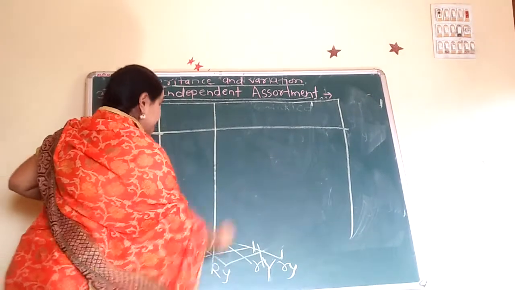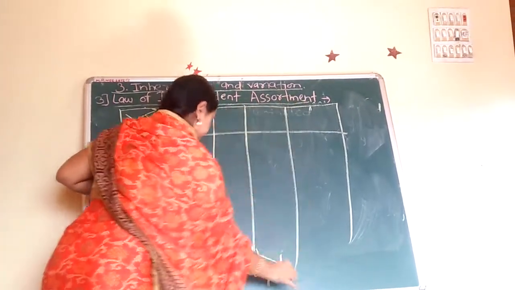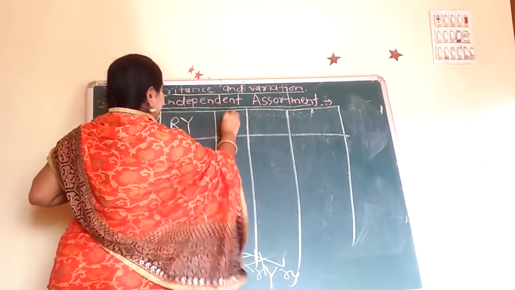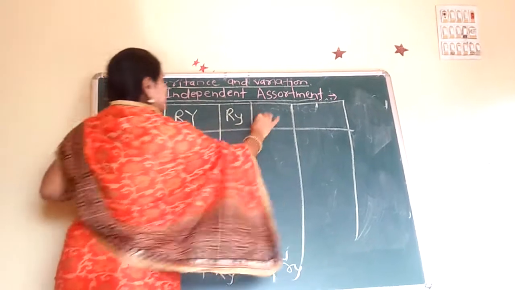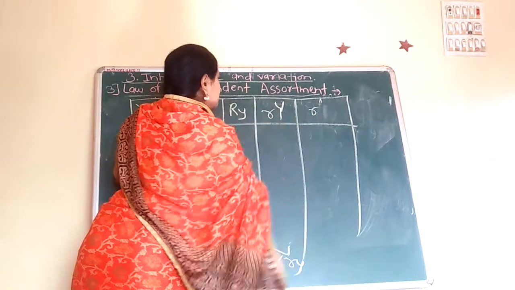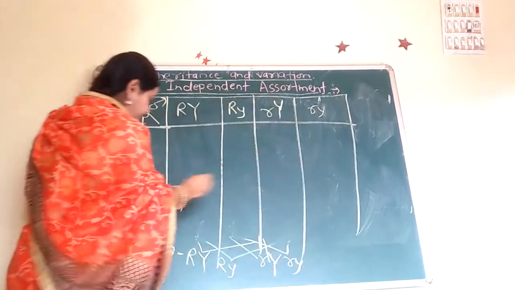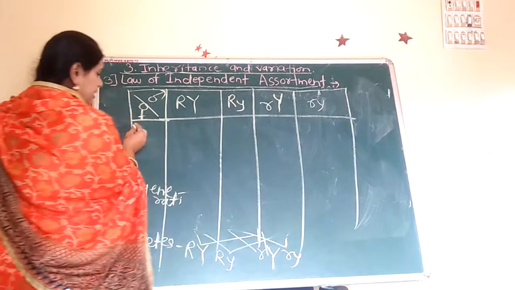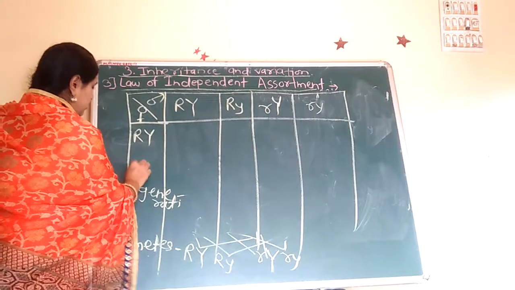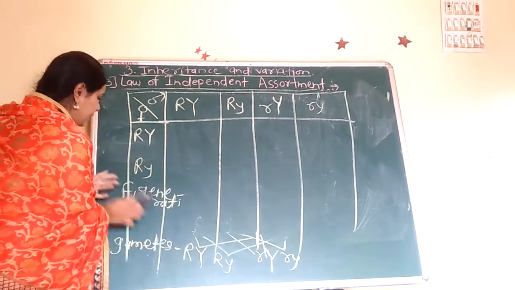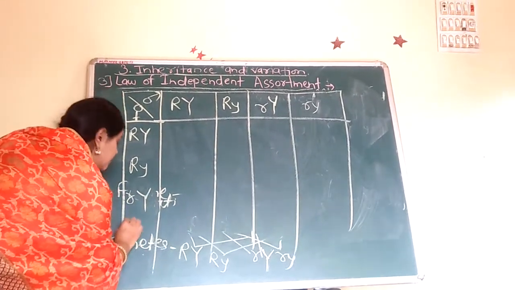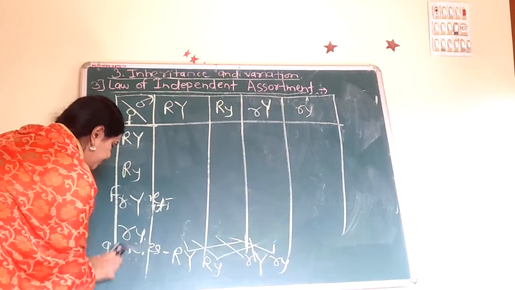Here the four types of gametes, that is capital R, capital Y, capital R, small y, small r, capital Y, small r, small y. Then here capital R, capital Y, capital R, small y, small r, capital Y, and small r, small y.